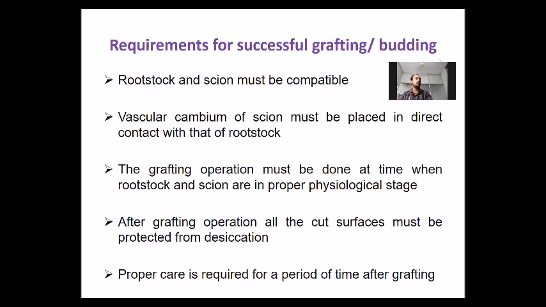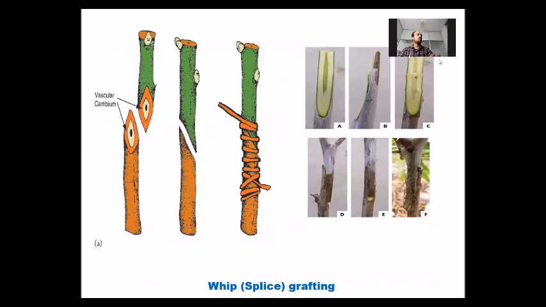Next, this is the photo of whip or splice grafting. Whip or splice type of grafting can be practiced as shown in the picture. A slanting cut is made on the rootstock, and a slanting cut on the lower portion is made on the scion. They both are united.